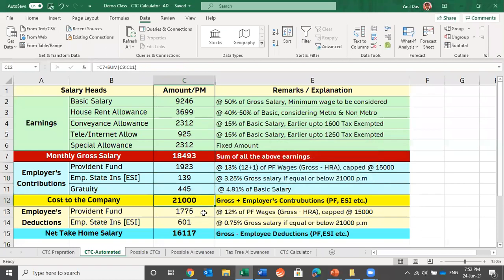See, we are done with the breakup of 21,000. We have got basic salary, conveyance, PF, gratuity. You see, everything is calculated. So this should be the way when we have technology and automation. This is the preferred way of calculating CTC in Excel.